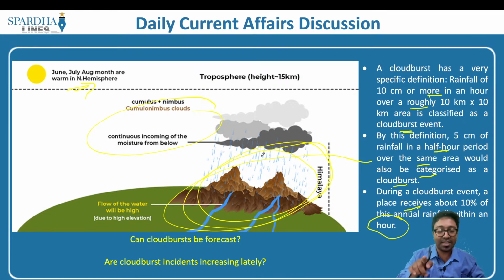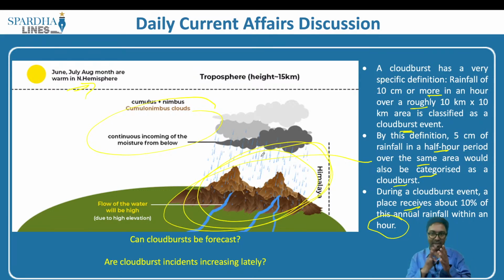Are cloudbursts increasing lately? Yes and no as well. Yes, because of what we are seeing in a couple of states like Uttarakhand, Himachal Pradesh, and so on and so forth. But at the same time, is it because of climate change? Only time will say. If a greater number of such incidents happen, even when there is no warm temperature, even when there are no geographical conditions that are met, and this is only because of anthropogenic induced factors, then we can say that it is because of climate change. As of now, in the specific instance, it may not be because of climate change, but more statistics and more data, if we are able to have them, will give us clear cut concordant evidence whether it is because of climate change or not.